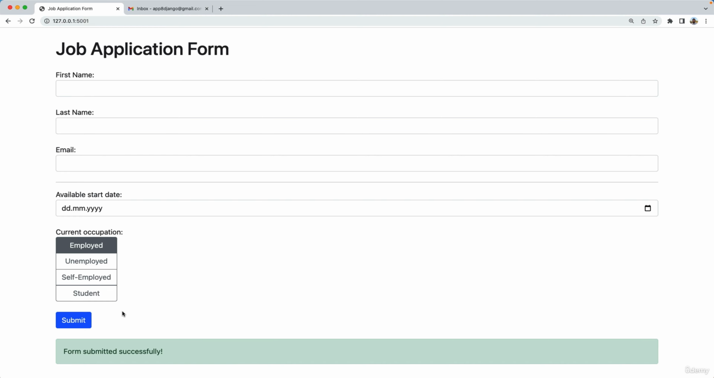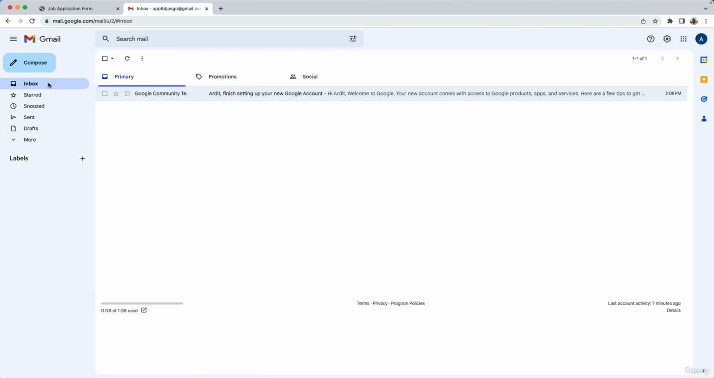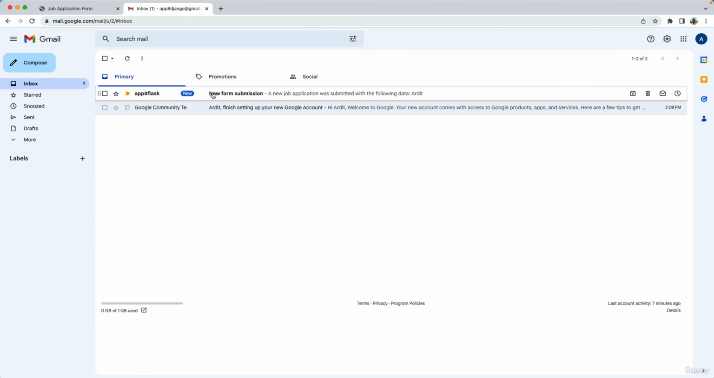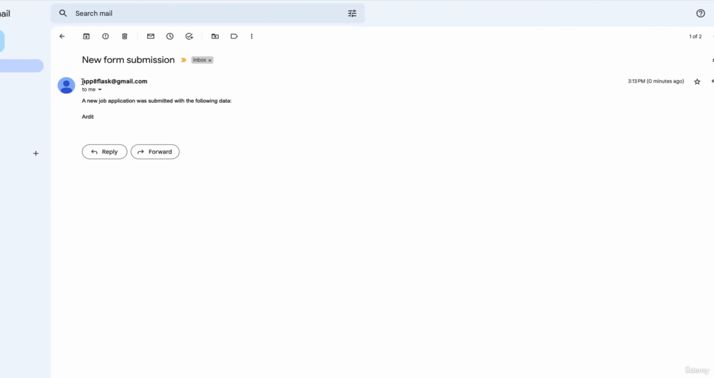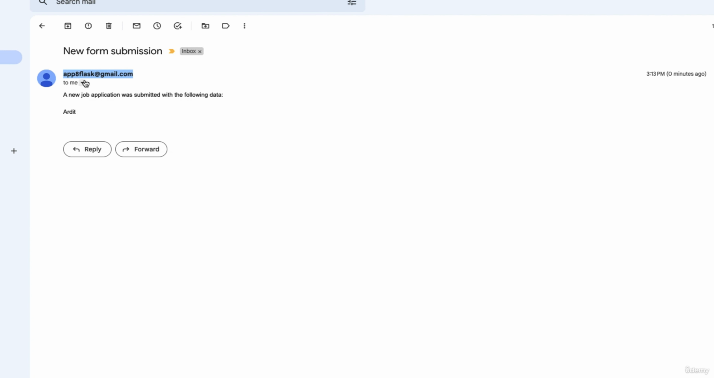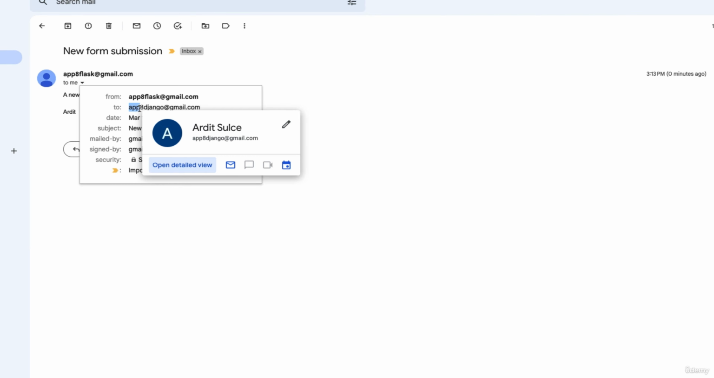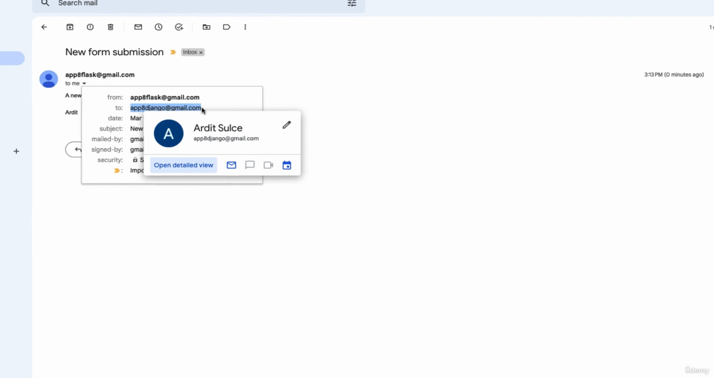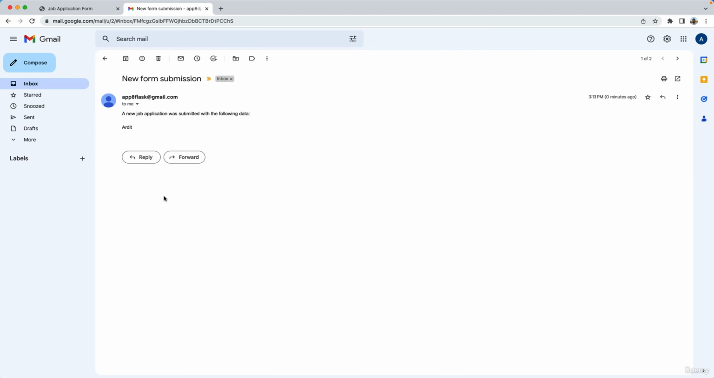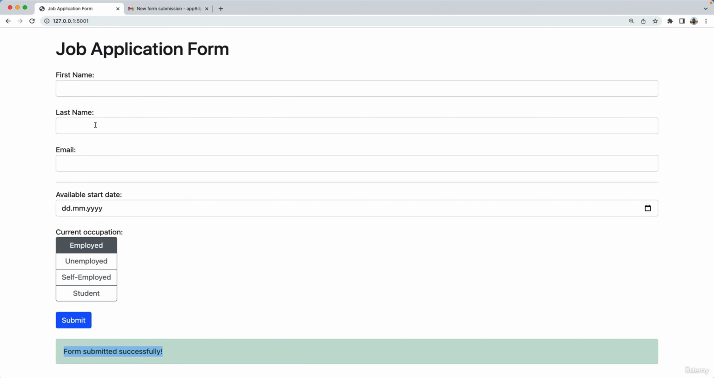And upon successful submission of the form, the user will get this notification here that the form was submitted successfully, plus they will get an email to their email address. So let's check for an email here. Yeah, there we go. So the server, the web app, sent this email from the server email address, which is app8flask@gmail.com, to the user email address, which is app8django@gmail.com. Plus the employer can see the data, so all the data that the applicant submitted, the employer can see in the database.